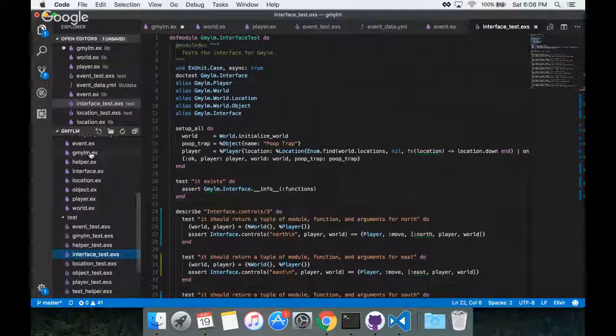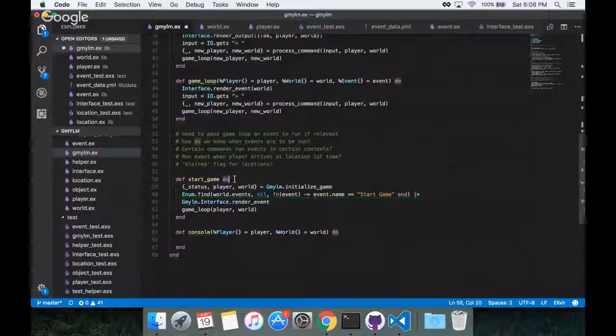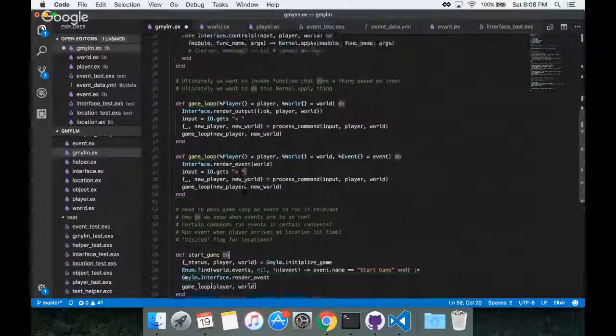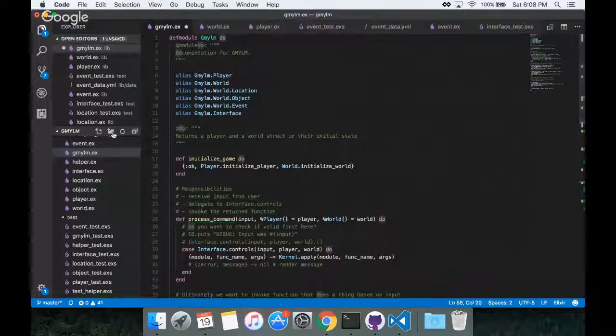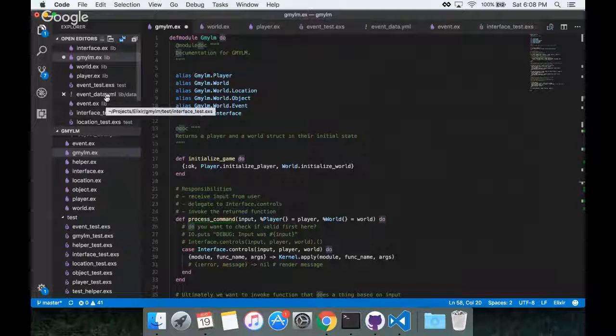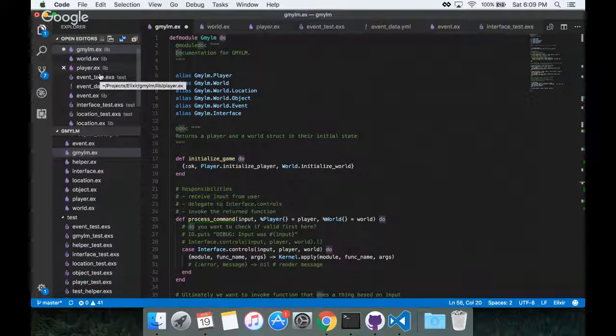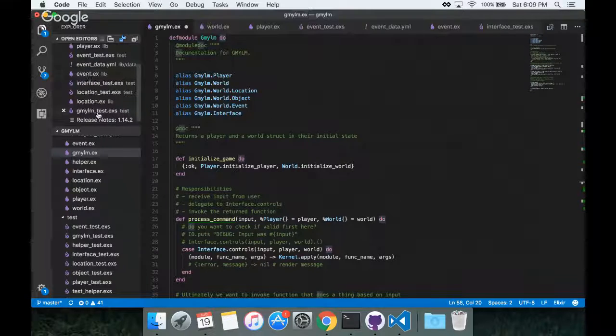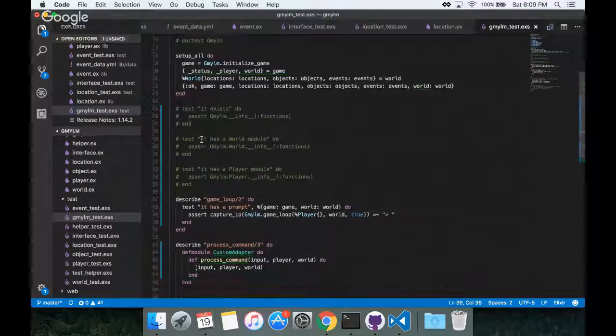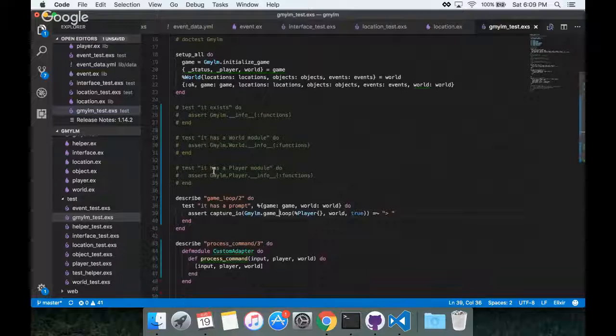Start game loop. Wait. Okay. I was like, did I put my test in a regular Elixir file? Because that would be strange. But if I had put the test in a regular Elixir file, I wouldn't expect it to get run when I ran mix test. So that means I need to get back to the gmylm test.exs. Yep, here we go. And those are the tests I just commented out earlier, saying that I will come back in the next few episodes and get rid of them or reinstate them.